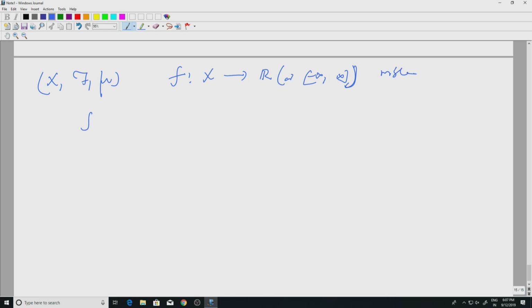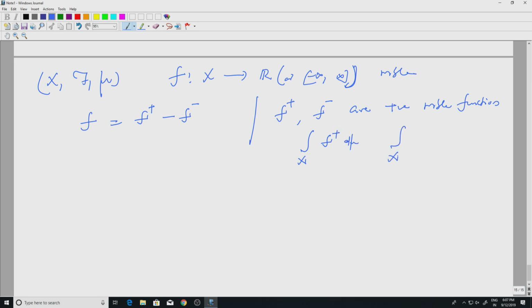I can write f of x to be f plus minus f minus. The advantage is f plus and f minus are positive measurable functions, and for these I know how integrals are defined, that we have already done.